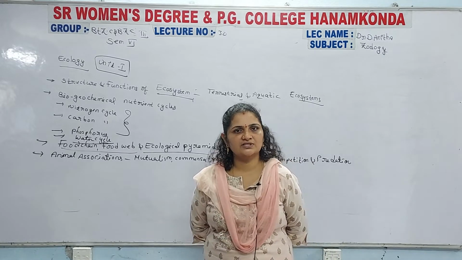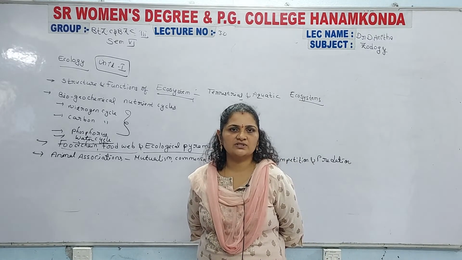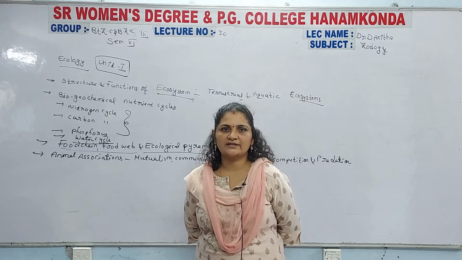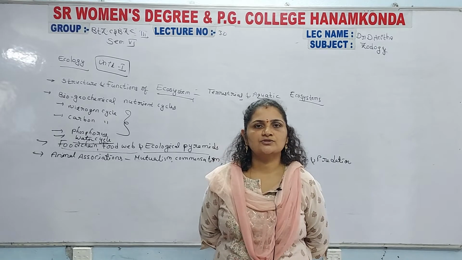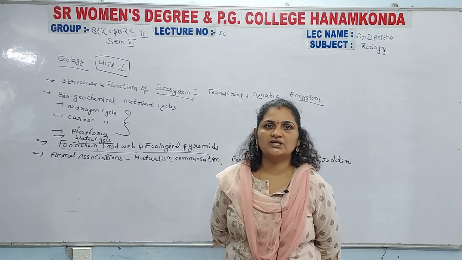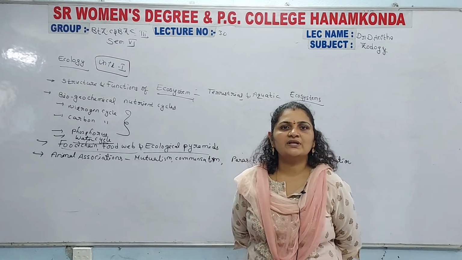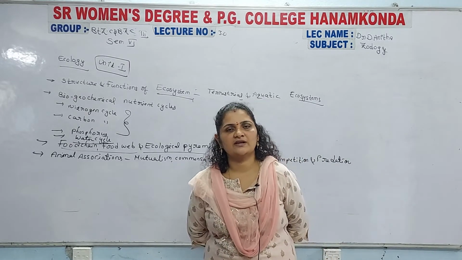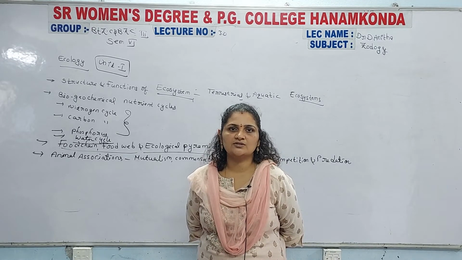Mutualism is also of different kinds: mutualism with continuous contact and mutualism without continuous contact. Mutualism with continuous contact means the mutualism process continues between 2 different organisms throughout their life, and in mutualism without continuous contact, one organism depends on the other only temporarily.